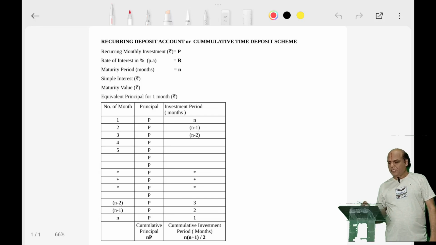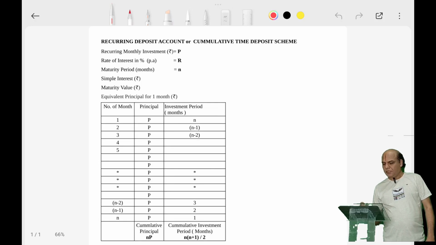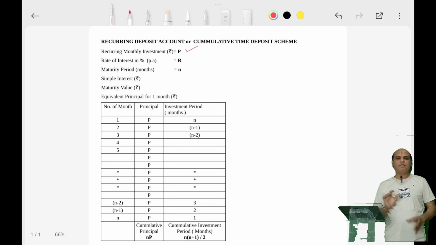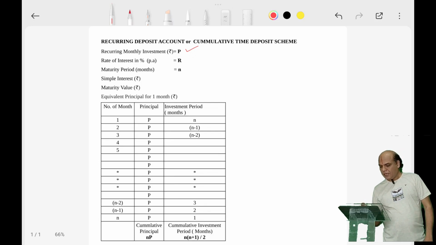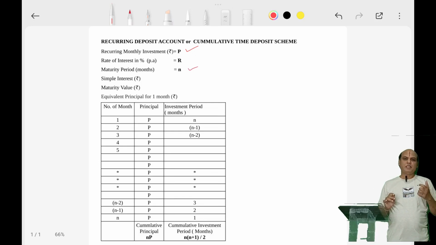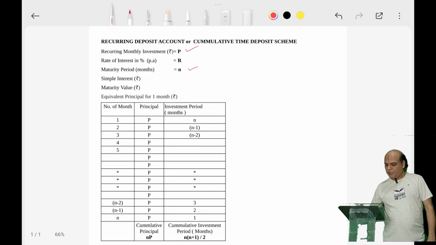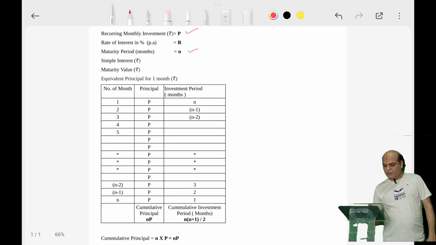If you see the screen, suppose an investor is investing rupees P per month, for N months. So every month, at the beginning of the month, he has to invest P rupees. Then second month, another P. Third month, another P. If you see this table, the first column is the number of months.